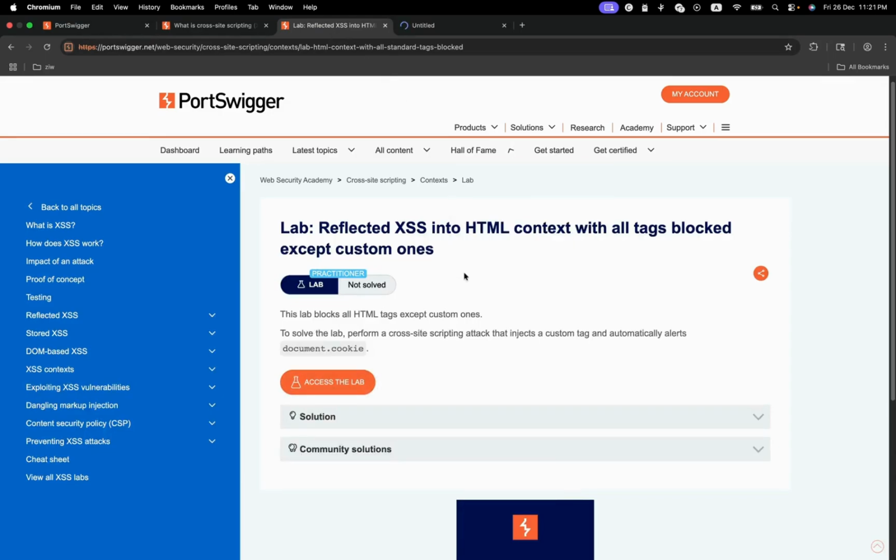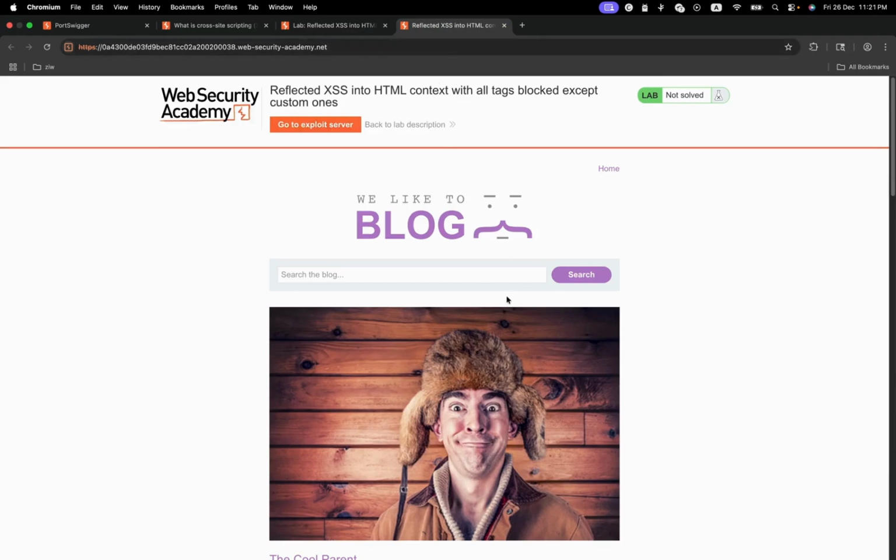Let me open the lab. So to be able to solve this lab, you have to be knowledgeable in custom tags, which I'm going to show you. And from the custom tags, you should be able to now inject a custom tag and automatically alert document.cookie. So for you to be able to attack it, you have to know about attributes, element attributes. Let's do this search. Let's see how it works.